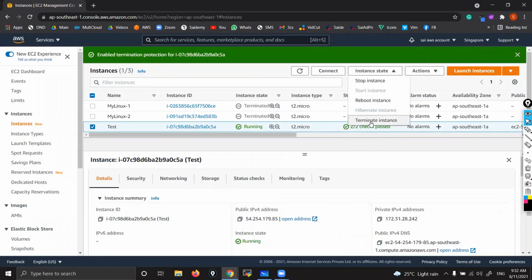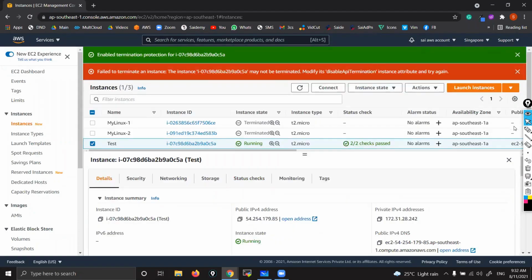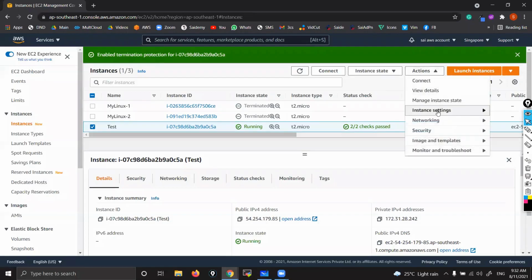Verify. Click on terminate. See, it is showing an error. You can't terminate. It cannot be terminated because this protection is enabled. Now if you intentionally want to terminate, then you have to disable this option. See, instance settings.